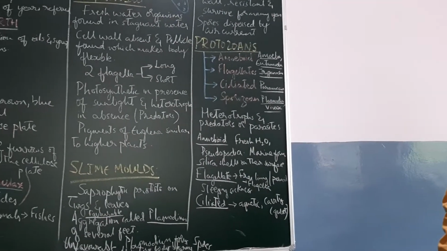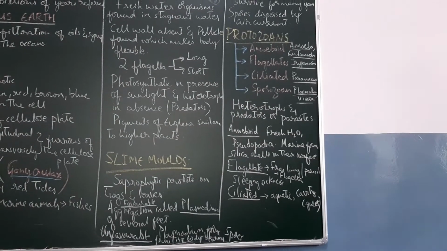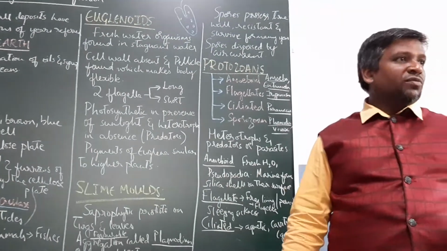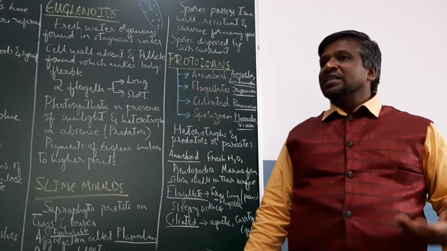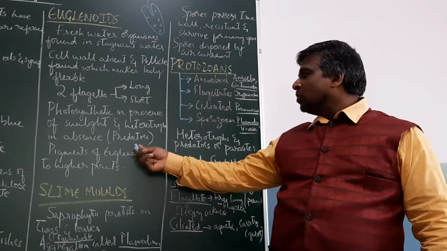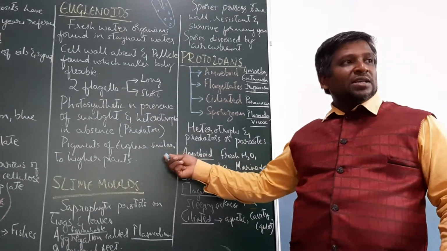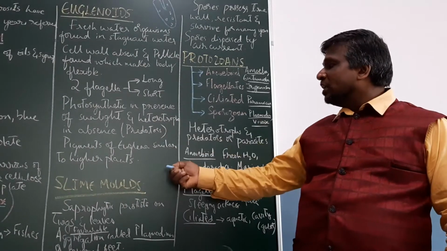They are autotrophs. Whenever sunlight is absent, they are heterotrophs, and euglena is a predator. In presence of sunlight, they are autotrophs. They can synthesize their own food. In absence of sunlight, euglena is a predator. It is a heterotroph. Okay, remember that. Pigments of euglena, that is chlorophyll pigments, are similar to those of higher plants. That is what you have to remember regarding euglenoids.